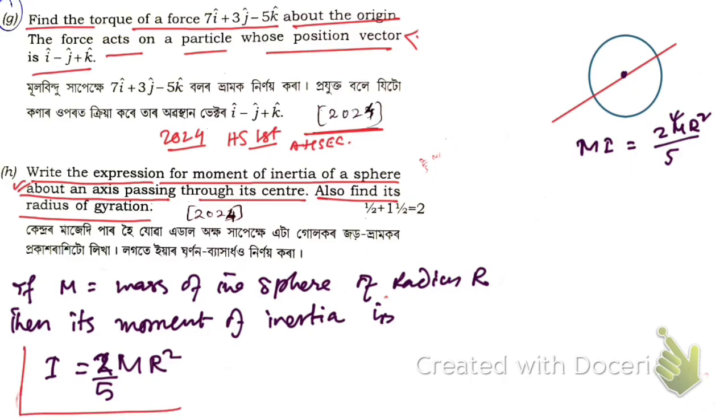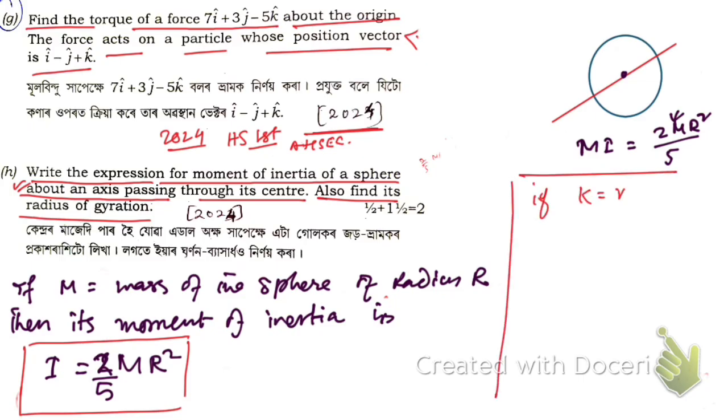Now we need to find the radius of gyration. If k is the radius of gyration, then according to the definition of radius of gyration, if the mass of this sphere is capital M, then the moment of inertia can be obtained by multiplying the mass of the whole sphere with the square of the radius of gyration, right?